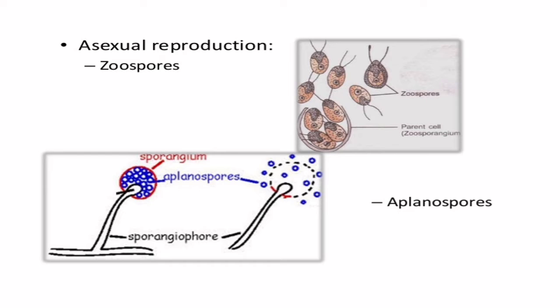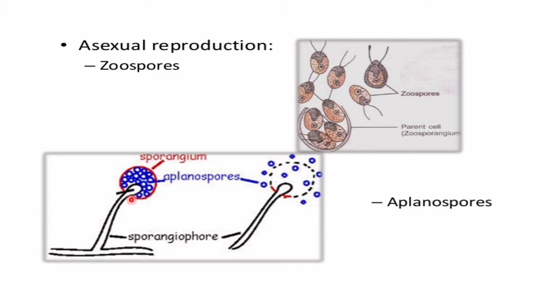Phycomycetes undergo both asexual and sexual mode of reproduction. The asexual mode of reproduction is either by formation of zoospores or by formation of aplanospores. Zoospores are motile spores. They have got flagella. Since they have flagella, they are motile spores, whereas aplanospores are non-motile spores.